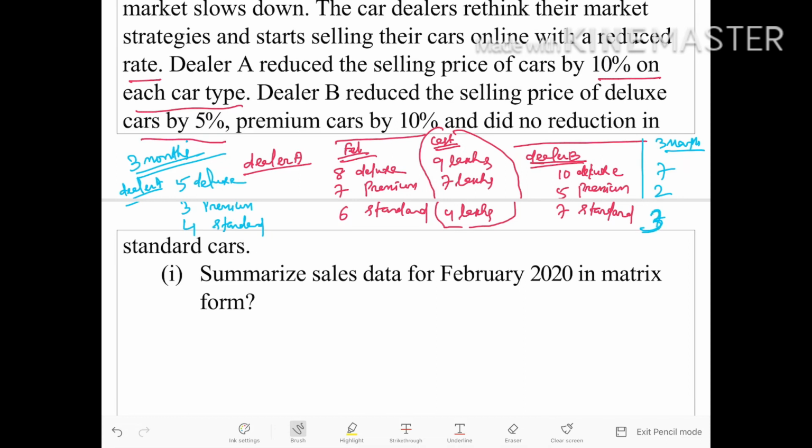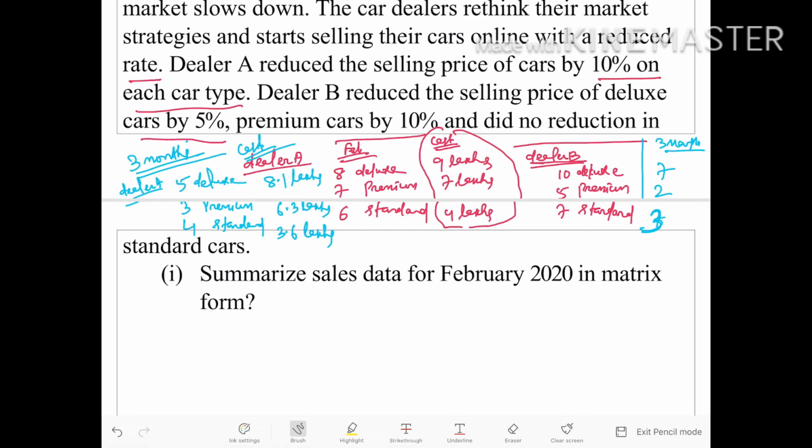And the cost during the pandemic period is like this. 10% reduction for dealer A on each type of car. That means initially it was 9 lakhs. Now with a 10% reduction, 90,000 will be subtracted. That's why it will be 8.1 lakhs. Similarly for this it will be 6.3 lakhs and for this it will be 3.6 lakhs.